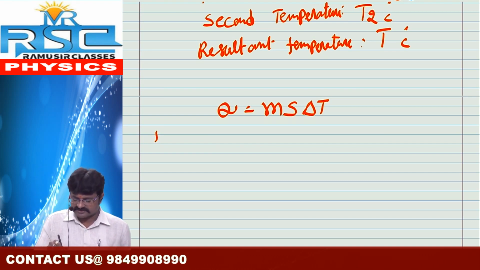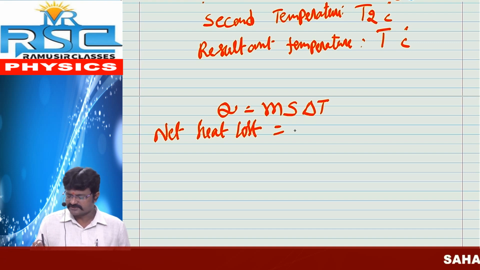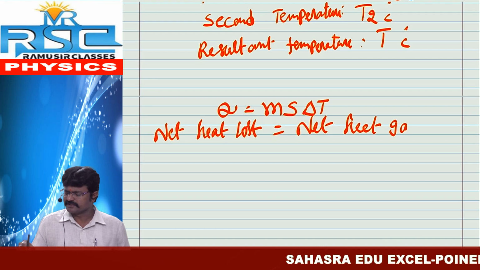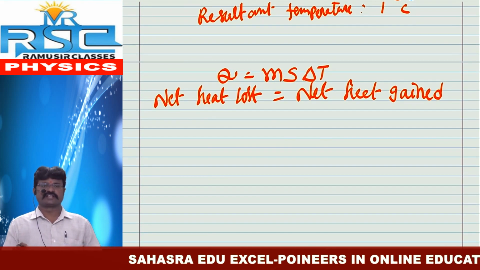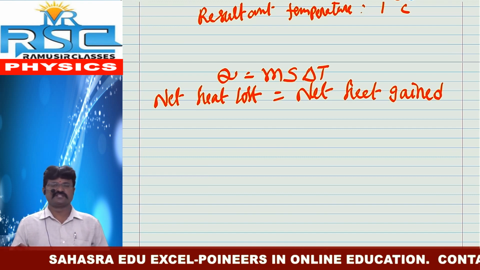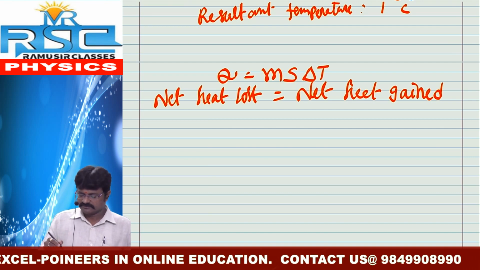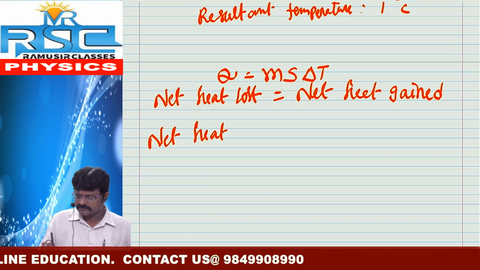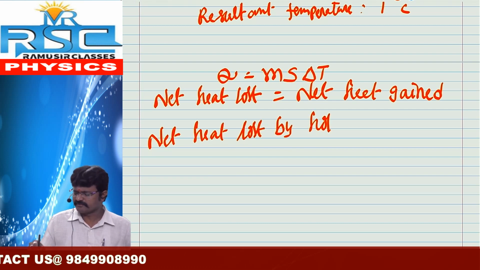Net heat lost is equal to net heat gained. By using this formula we can explain. First of all, we take the net heat lost by the hotter sample.